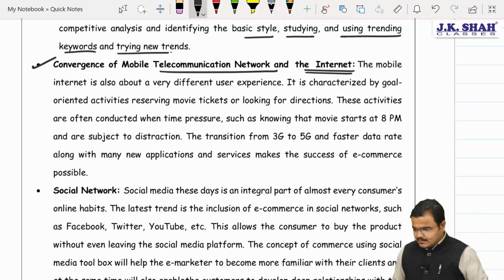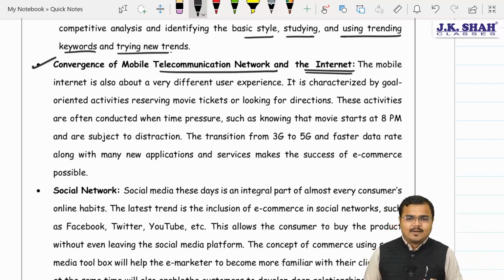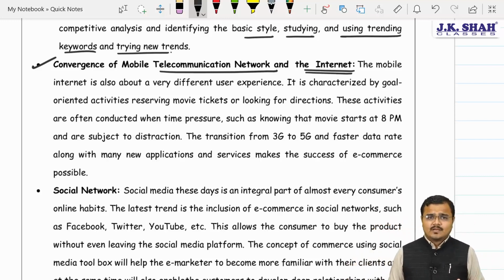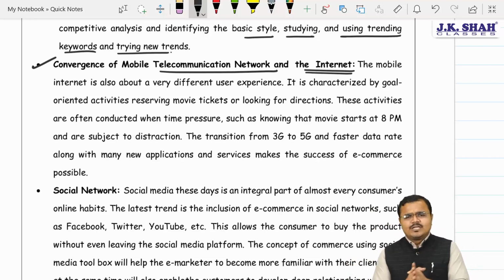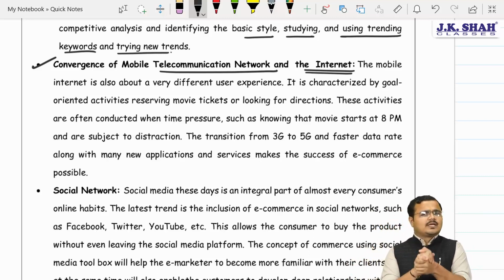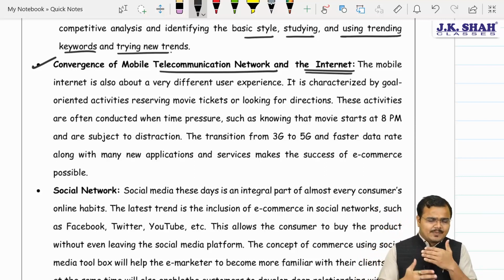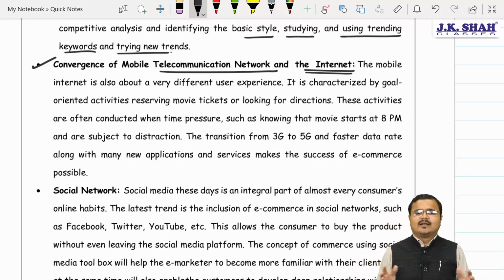Try to understand, people, today India is about to launch 5G. Testing phase is already going on. Very soon we are having it. From 2G to 3G, 3G to 4G, and 4G to 5G. Fifth generation network, people. Internet is becoming omnipresent. Everywhere internet availability is there.